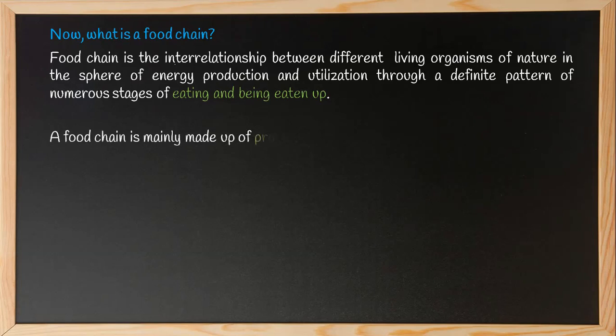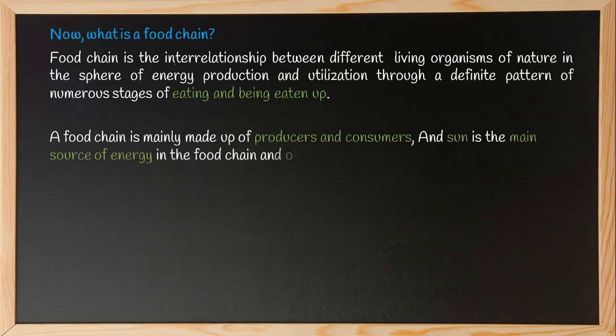A food chain is mainly made up of producers and consumers, and sun is the main source of energy in the food chain and other events in nature. You may take other forms of energy into account as well, like the moonlight, wind energy, but remember, without sun, nothing is possible. Now, let us see a picture of food chain.